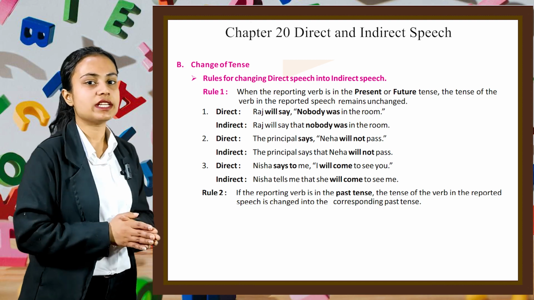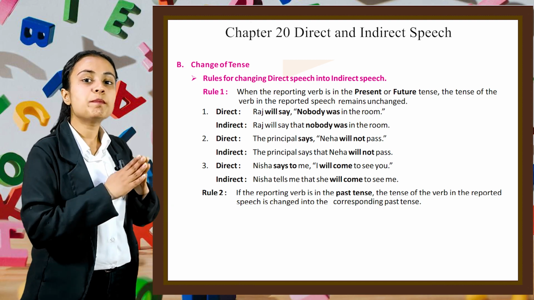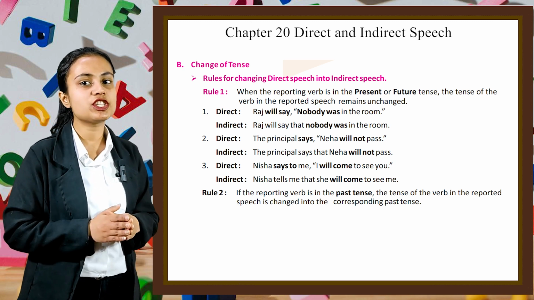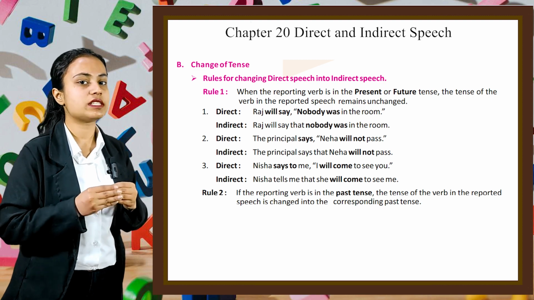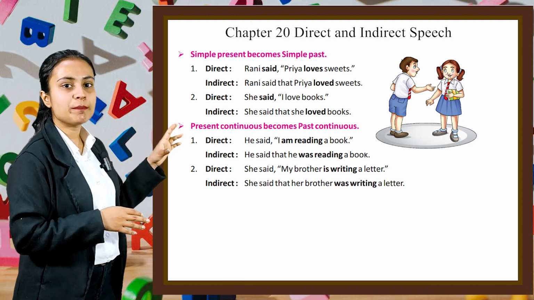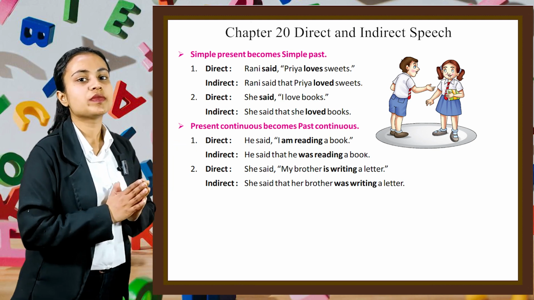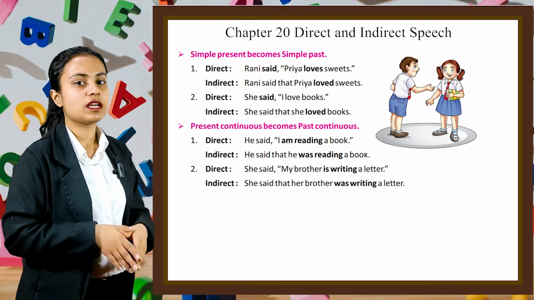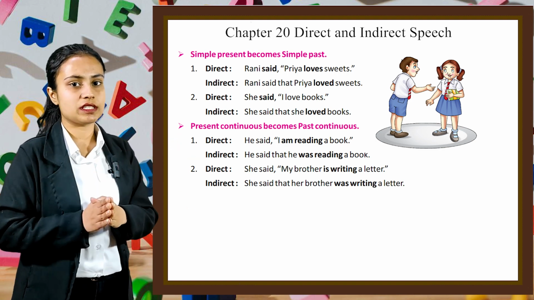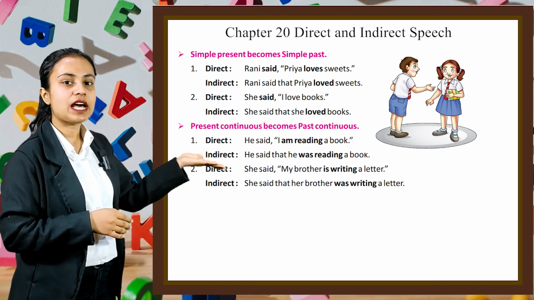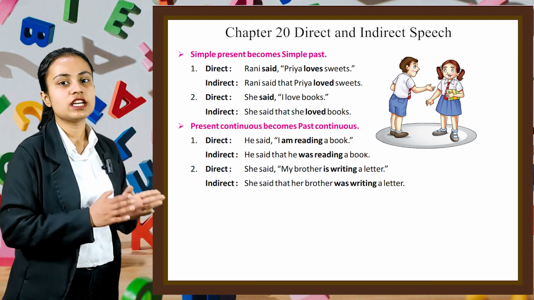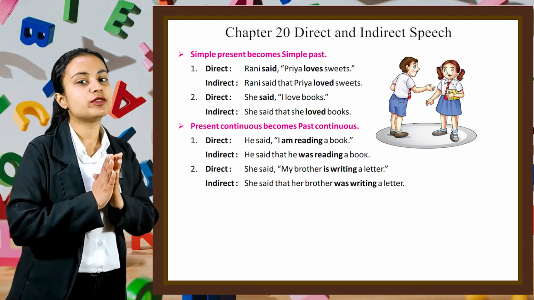Now rule number 2 says, if the reporting verb is in the past tense, the tense of the verb in the reported speech is changed into the corresponding past tense. Now simple present becomes simple past. For example, first one, direct: Rani said, "Priya loves sweets." And indirect says, Rani said that Priya loved sweets. Let's see example number 2. Direct speech is, She said, "I love books." And indirect says, She said that she loved books.